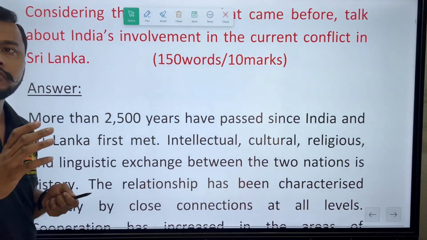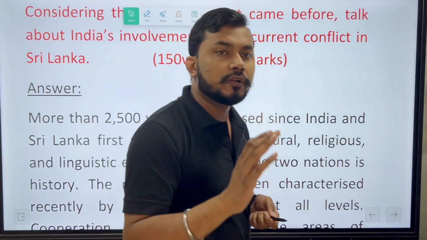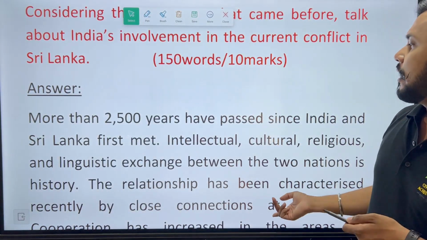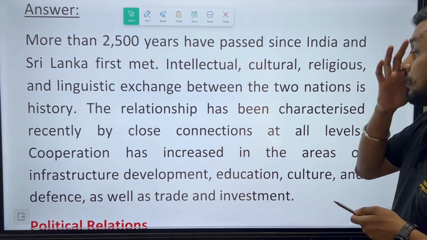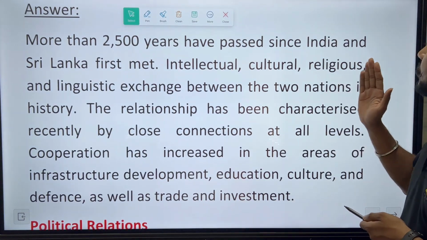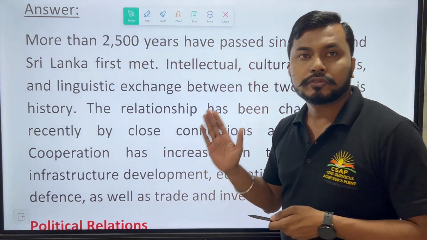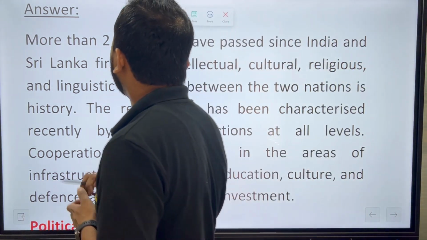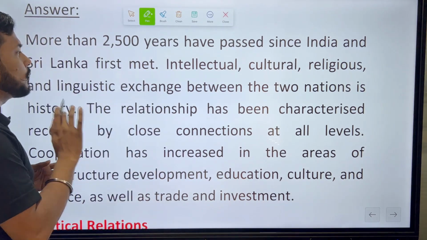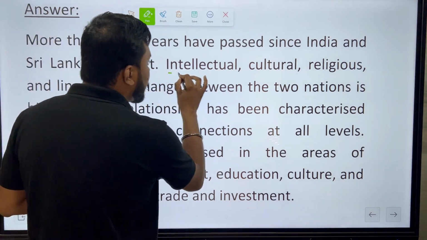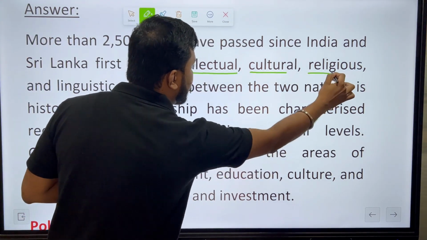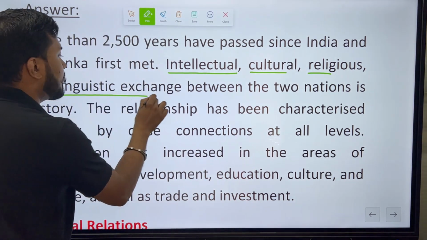So if I say that more than 2500 years have passed since India and Sri Lanka first met, intellectual, cultural, religious and linguistic exchanges between the two nations are history. So today the relations between India and Sri Lanka are intellectual, cultural, religious and also linguistic exchange.